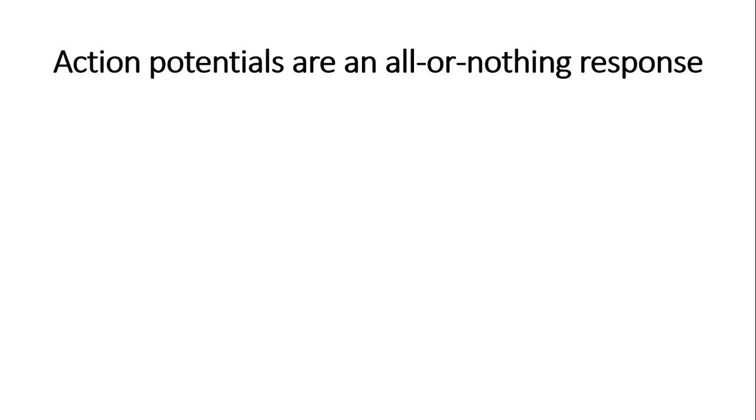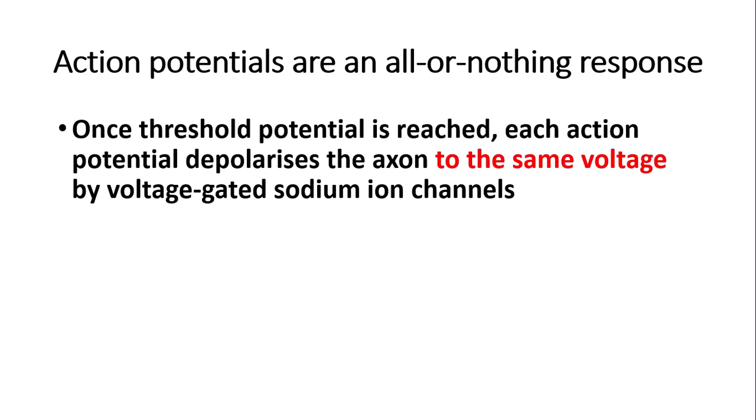Action potentials are an all or nothing response. So what is an all or nothing response? Basically, an all or nothing response is when once the threshold potential is reached, around about minus 50 millivolts, each action potential depolarizes the axon to the same voltage by voltage-gated sodium ion channels. So the same voltage is reached each time, which is crucially important in maintaining the rate of impulses.